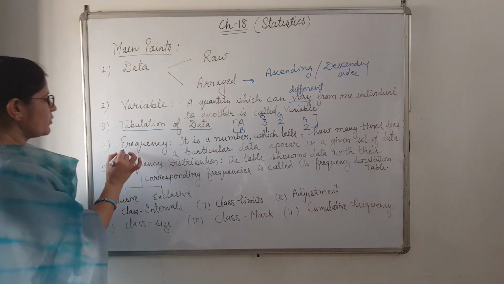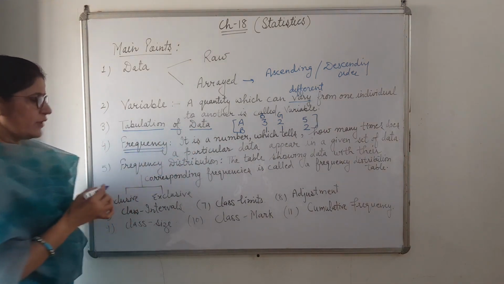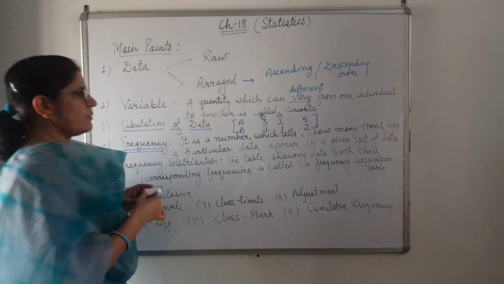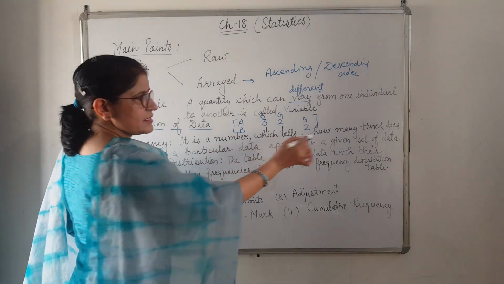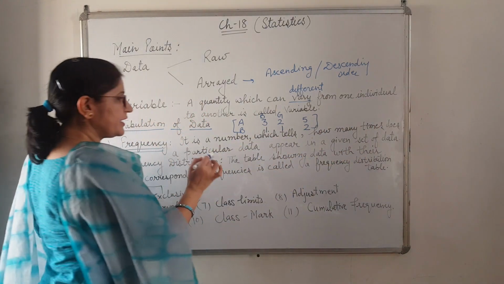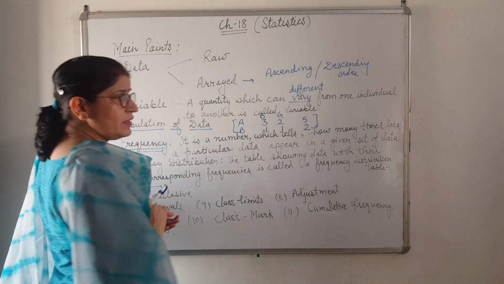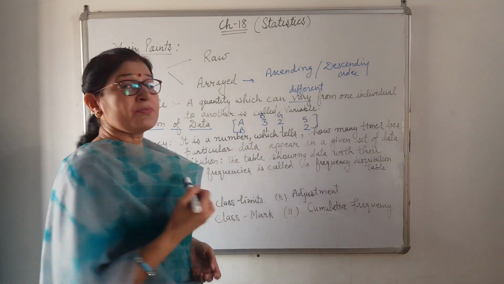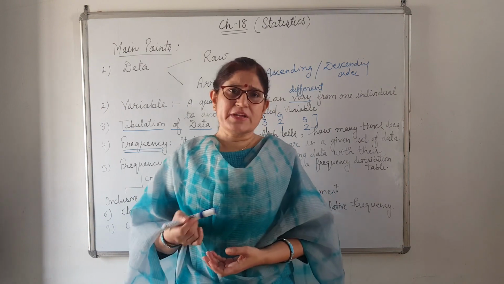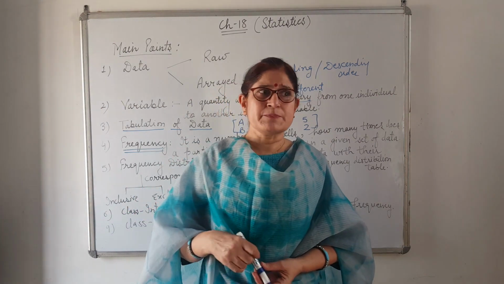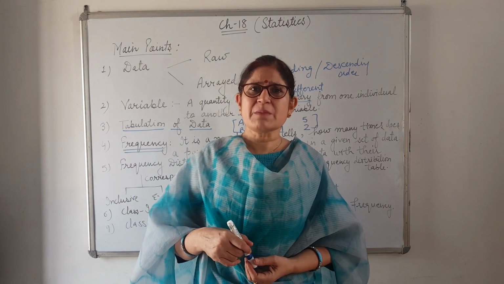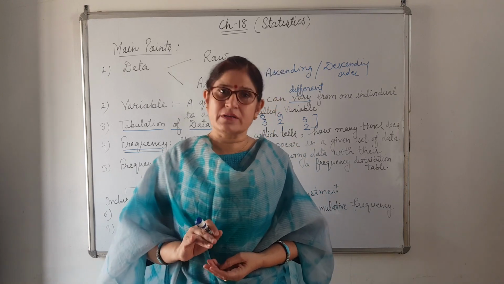Now next one is frequency. Frequency is a number which tells how many times a particular data appears in a given set of data. If a test of 10 marks is organized in your class, everybody will not get the same marks, and everybody will not get different marks either.